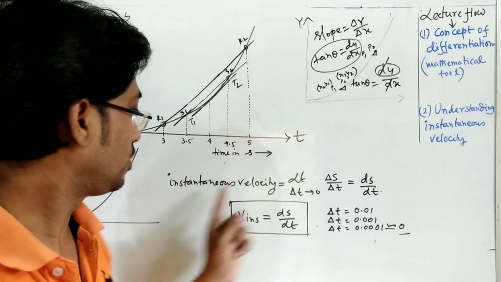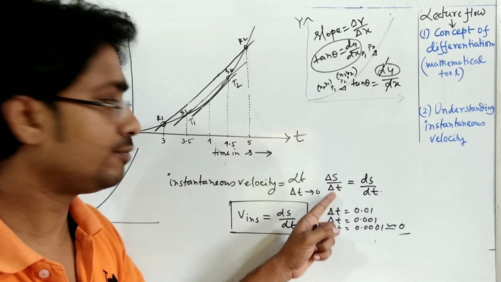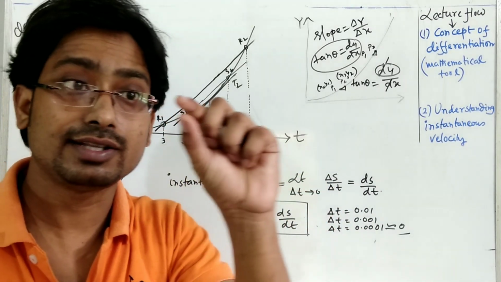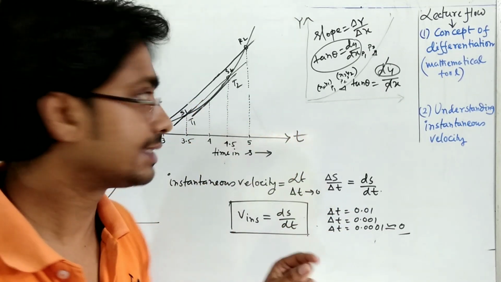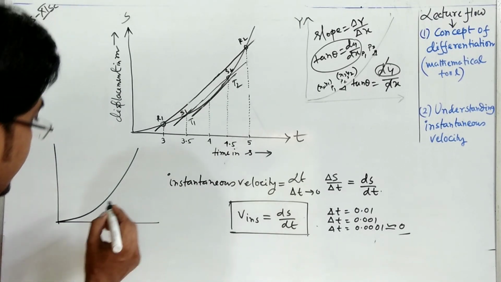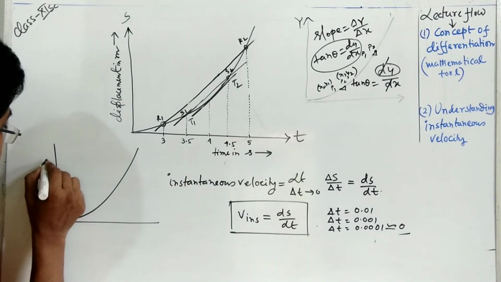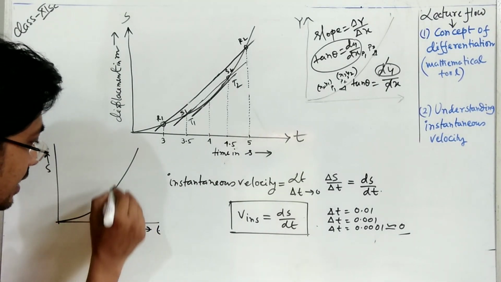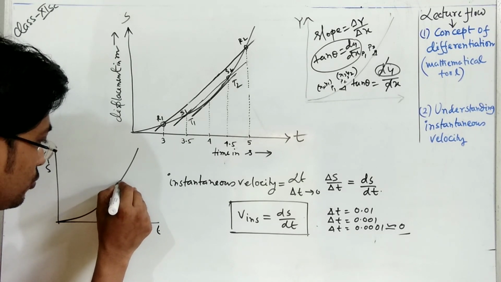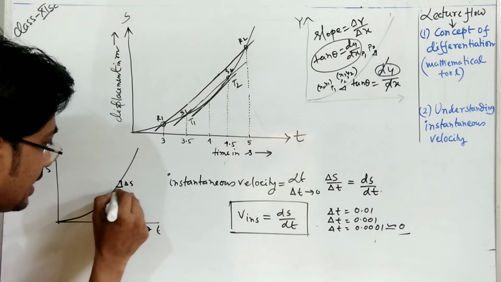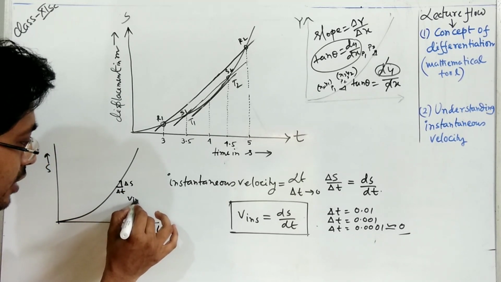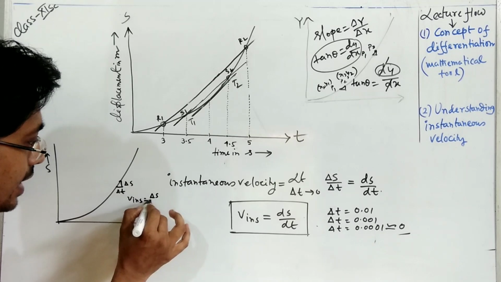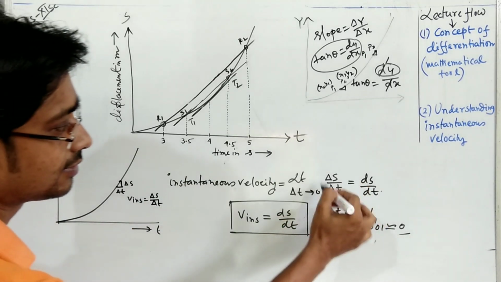Velocity means displacement by time, so delta s by delta t. If we take two points very close to each other on the graph of s against t, then it will be delta s and delta t. Then what will be the instantaneous velocity? V instantaneous will be delta s by delta t, what I have written here.